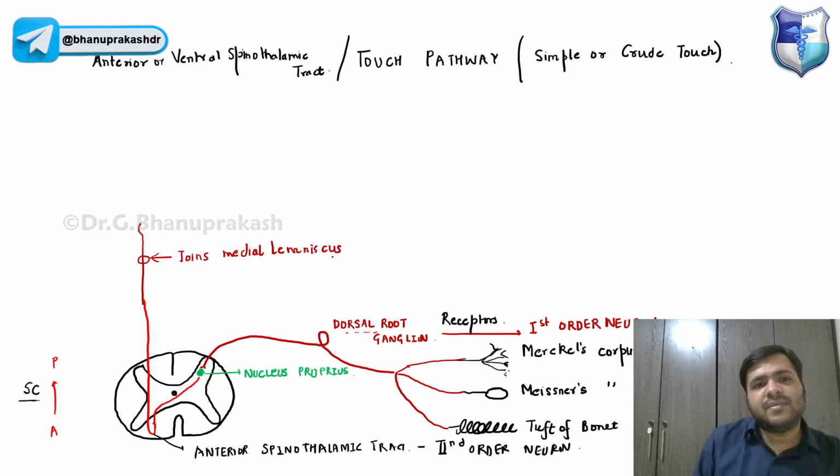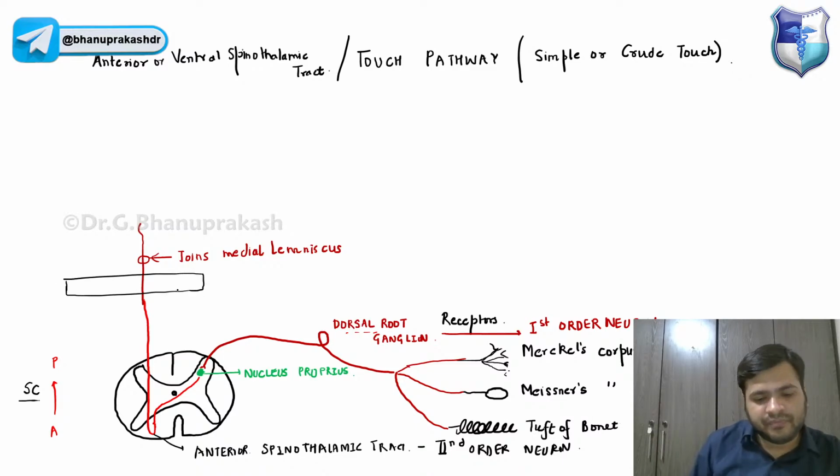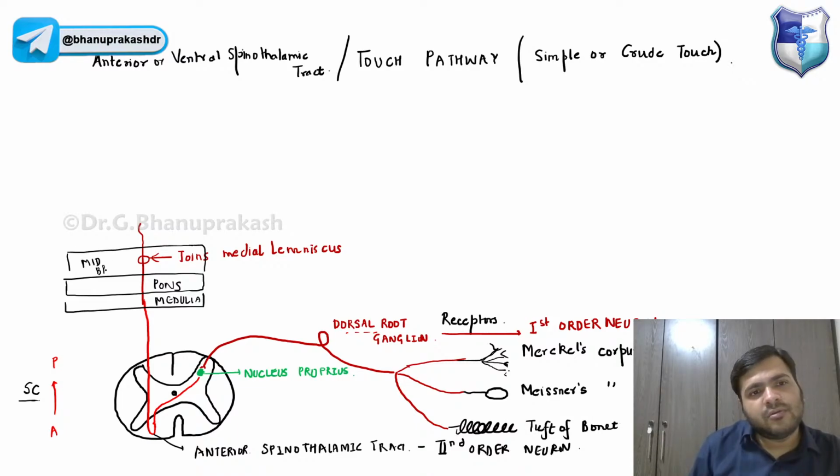Lemniscus. We have the different parts of the brain stem: the pons, the medulla below it, and above we have the midbrain. So that is the brain stem.